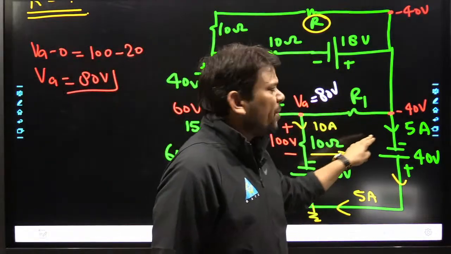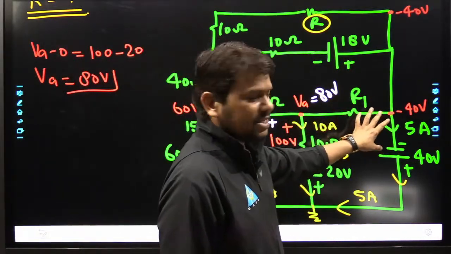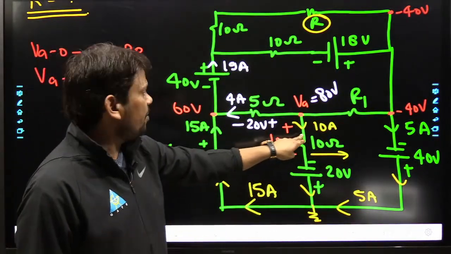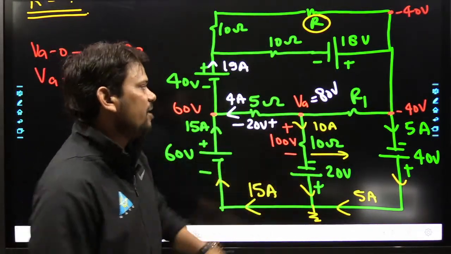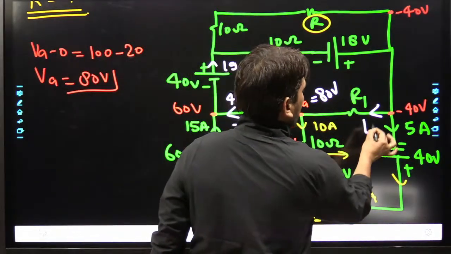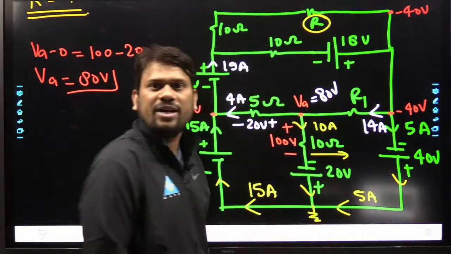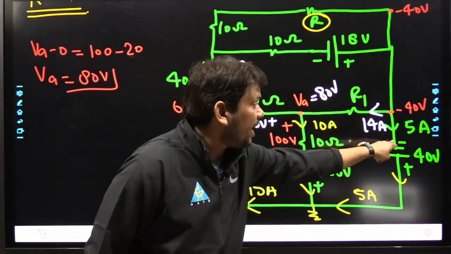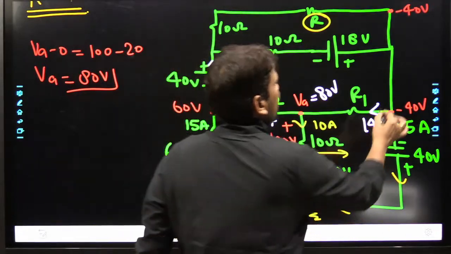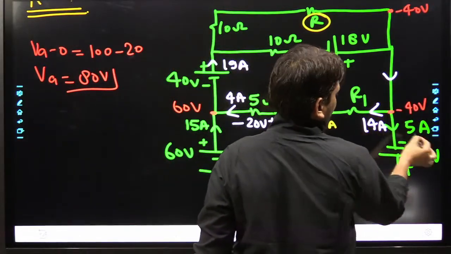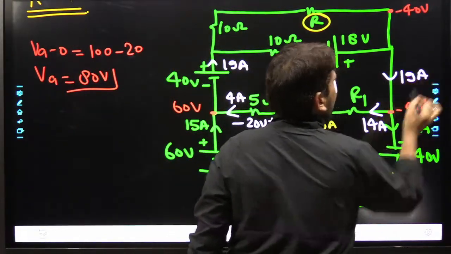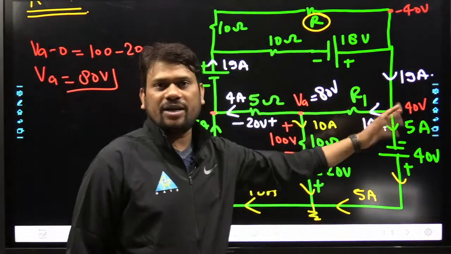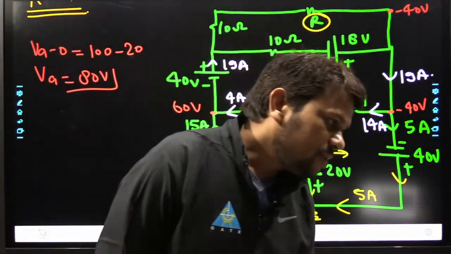Similarly here, till now we cannot identify this R1. But see here, how much current? 4 ampere. How much current? 10 ampere. 4 leaving, 10 leaving. So how much current we require here is obviously 15 ampere. So 14 leaving and this 5 leaving. So here the current is 14 plus 5, which is 19 ampere. Hopefully this is clear. So 19 ampere here, 19 ampere here. Job is done.